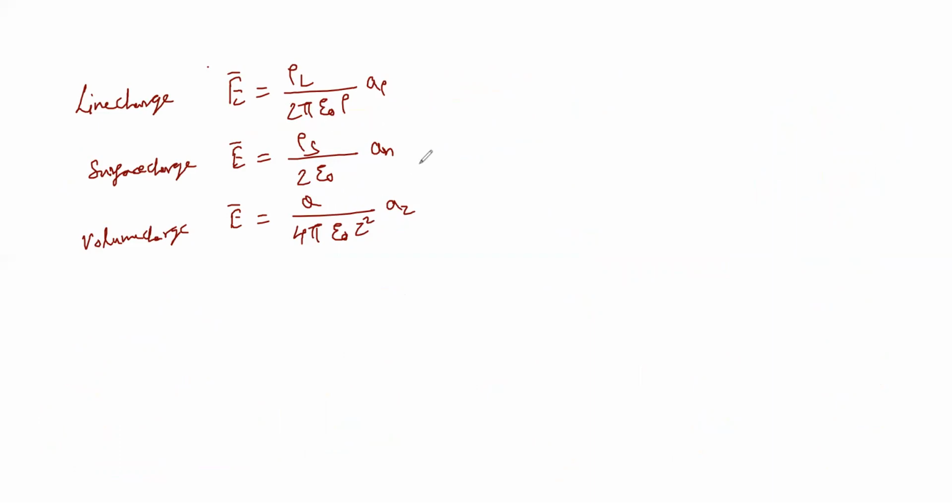Here, with respect to these equations, we can have the next parameter, that is electric flux density. This defines that the flux due to the electric field E bar is denoted with D bar.